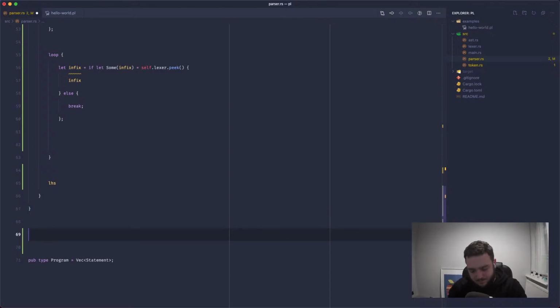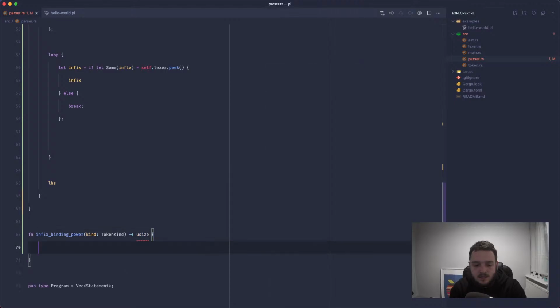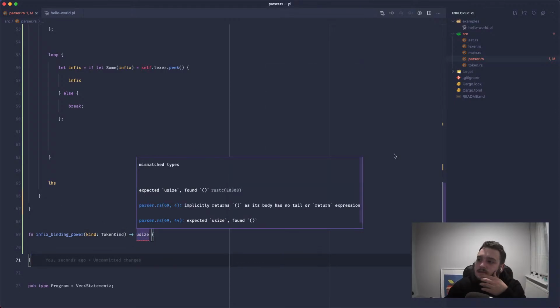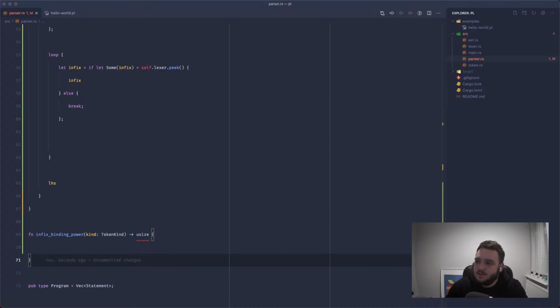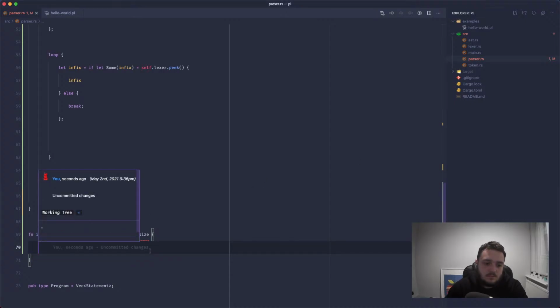So let's just do infix binding power, and we're going to pass it the token type and return a usize. I think that should be fine. We can return a usize or a U8.